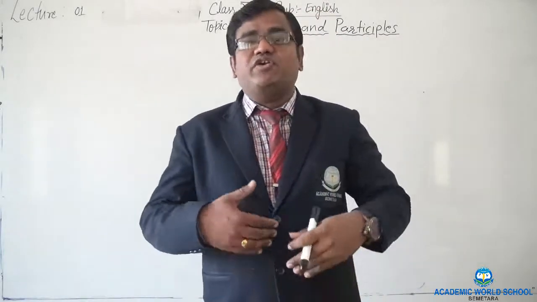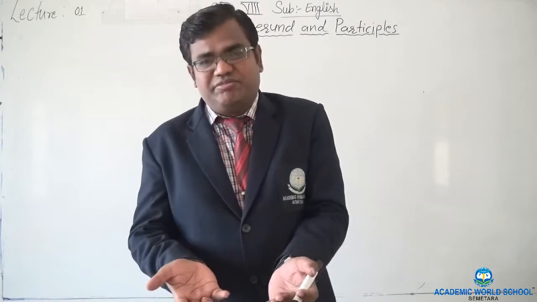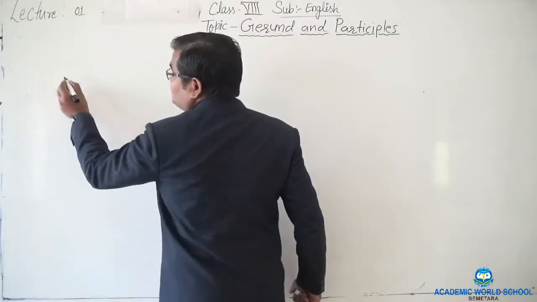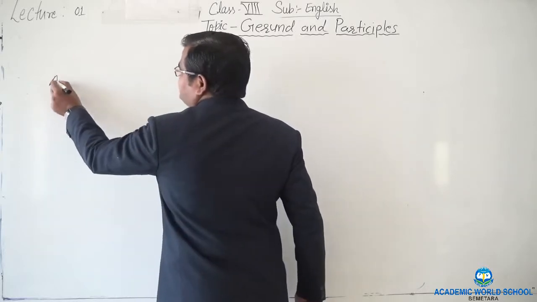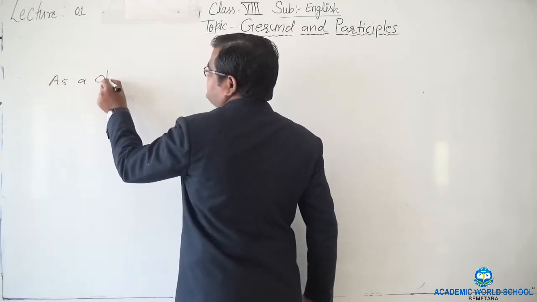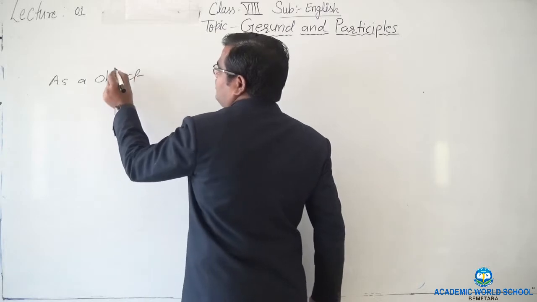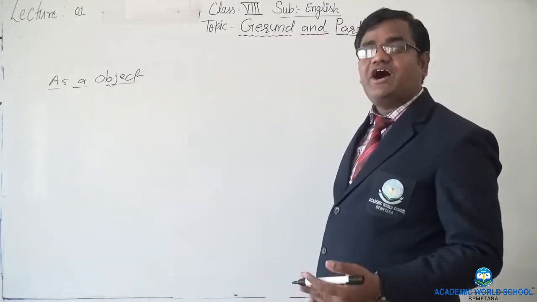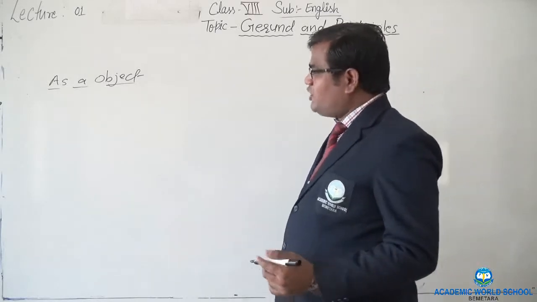Definitely. If a noun can be at the beginning, it can be at the end also. So the second use of gerund is as an object. It can be the object of a sentence.